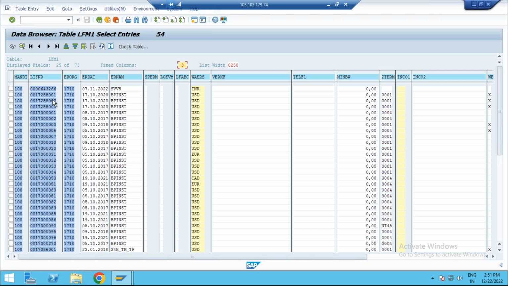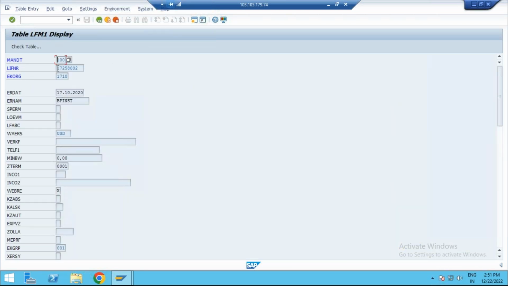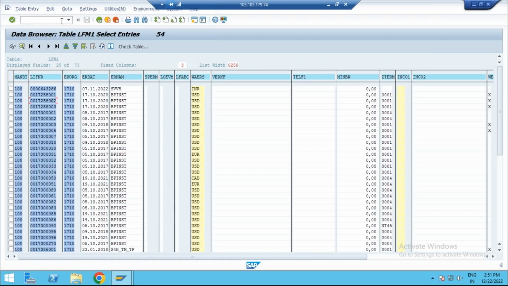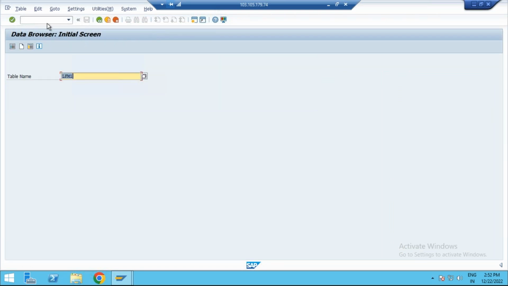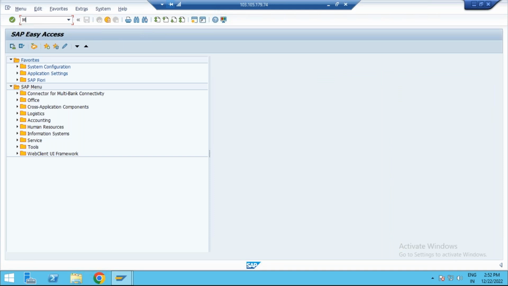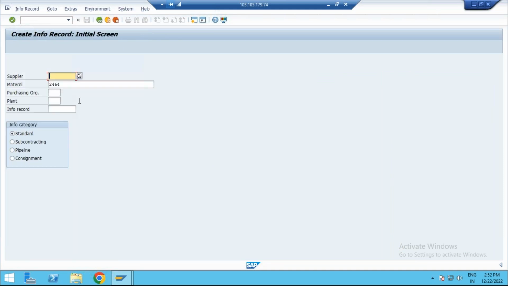So US dollars we need to take here. Let us see. I'll take this vendor, 1725802. Click on copy. Now this material and vendor combination. Let me create an info record here. Directly we'll create an info record in ME11.